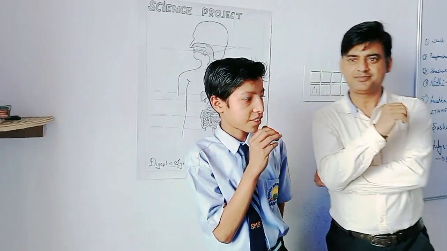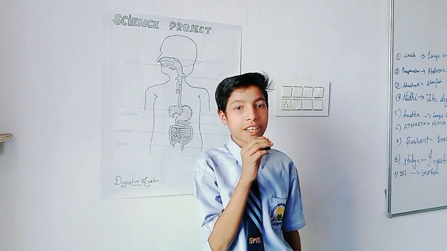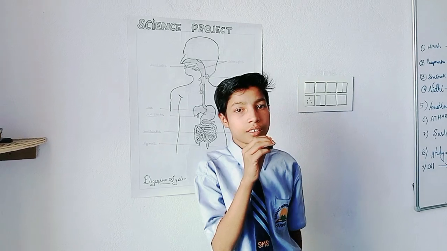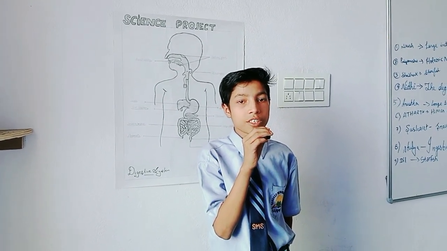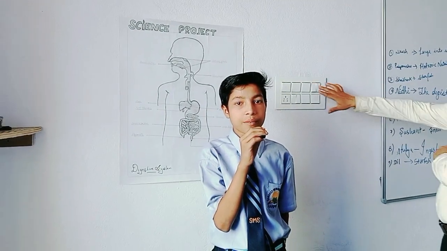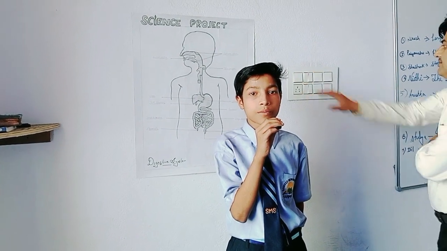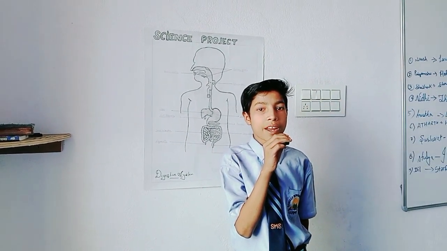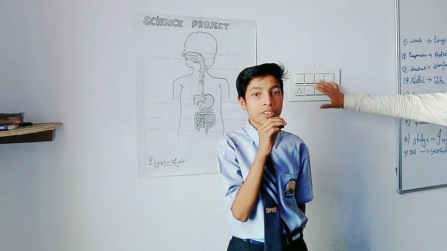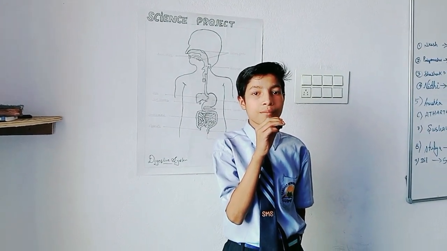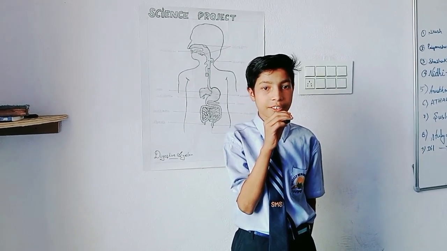Yes, sir. Thank you, sir. My name is Nikesh Kumar. I study in class 7. I want to tell about the large intestine. The large intestine is wider and shorter than the small intestine. It is about 1.5 meters in length. It absorbs water and some salts from undigested food material. The remaining waste passes to the rectum and remains there. The fecal matter is removed through the anus. This process is called egestion. Thank you.